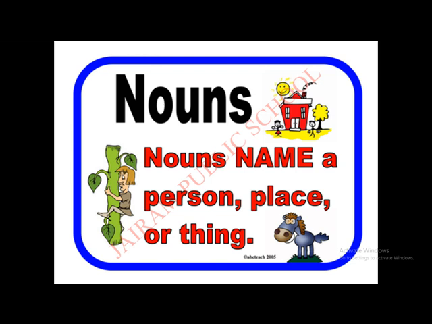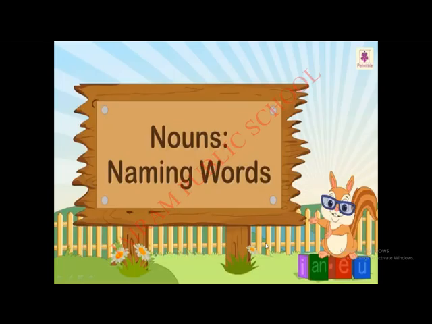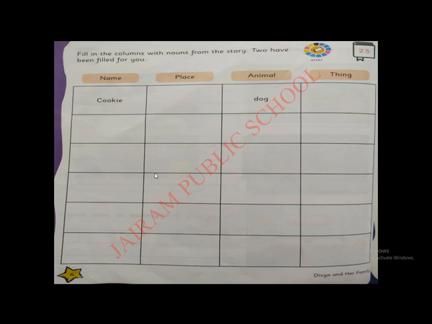In the previous class, we saw about nouns. Do you all understand about it? Yes, I hope you all understand what is a noun. Once again, we will recap about the nouns. What is a noun? A noun refers to a place, person, or a thing. A noun is otherwise called naming words. Very good, children. You all remember this, I think so.